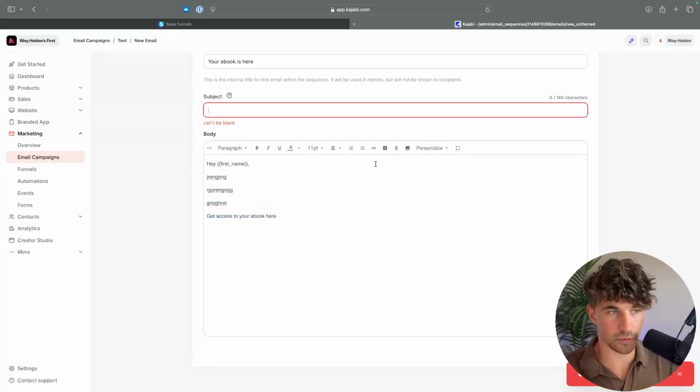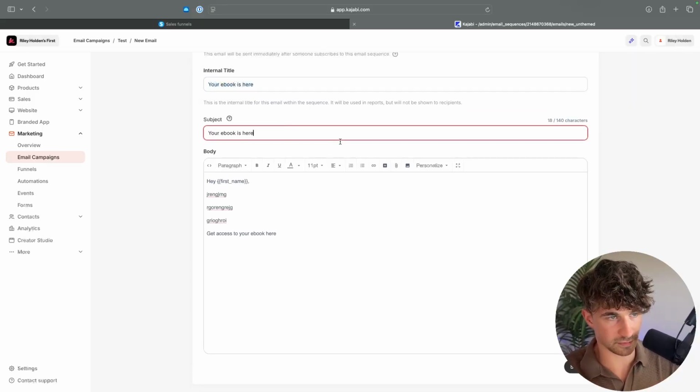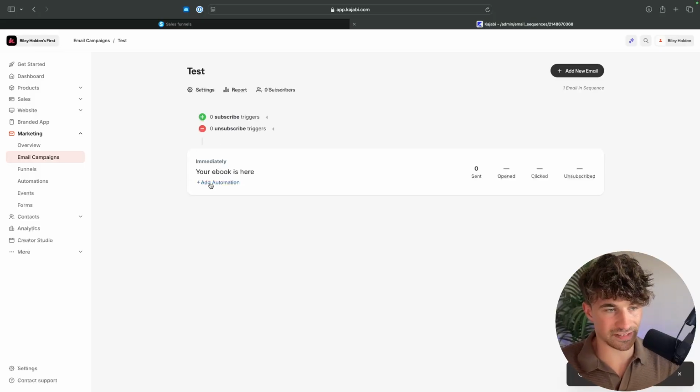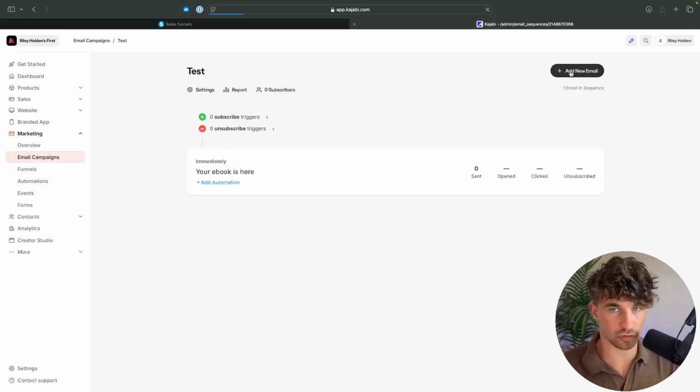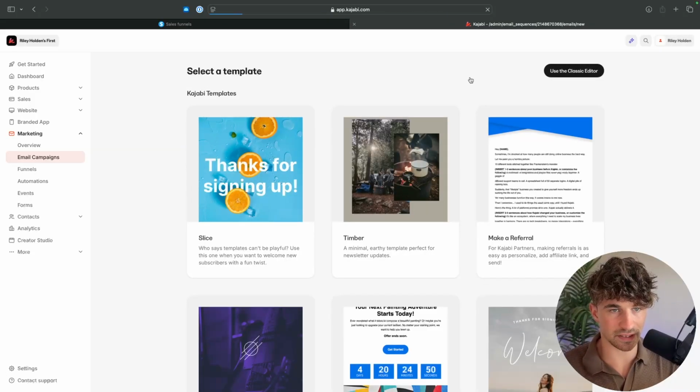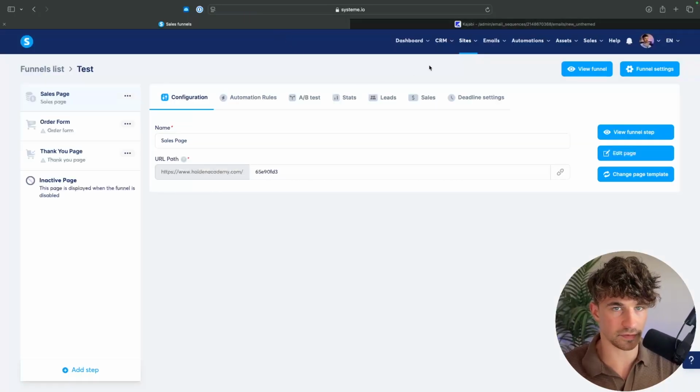We can go ahead and upload file, and we can link the ebook or whatever we are selling. Then we can go over, we can click on save, add a subject here, which is going to be the same as the internal title. And then as we can see, this is the first email in the sequence. So we can then go through, we can add a second email in here. You get the idea. That's how we can build these out.